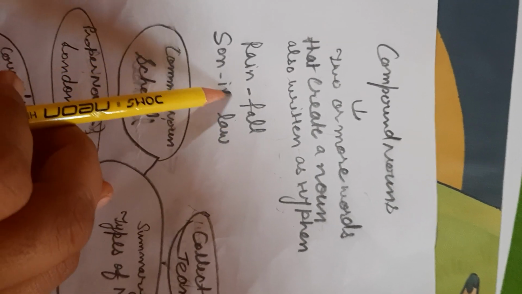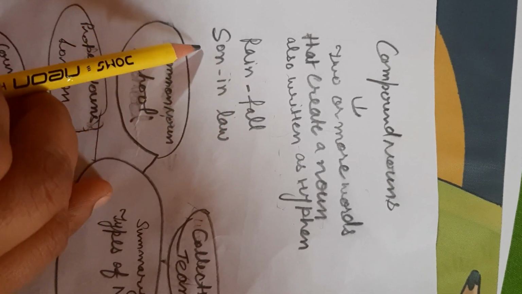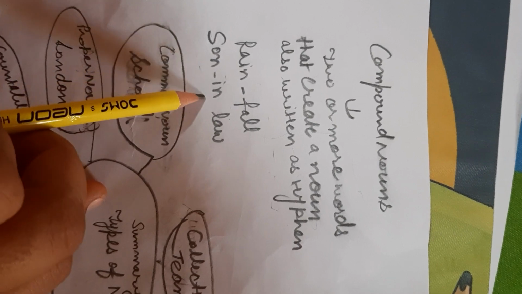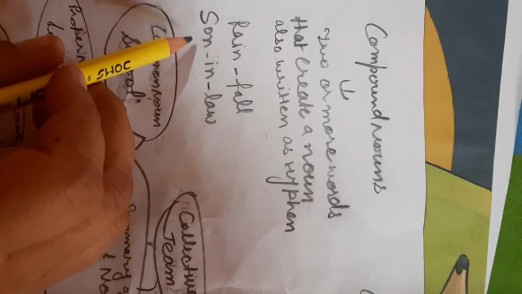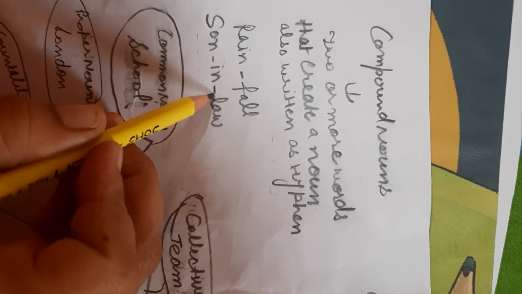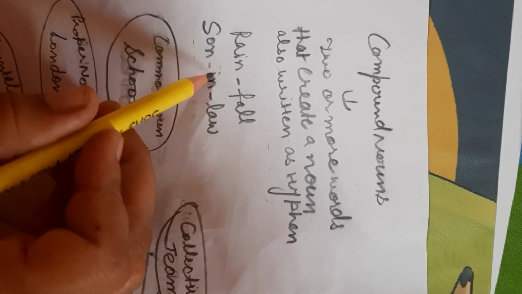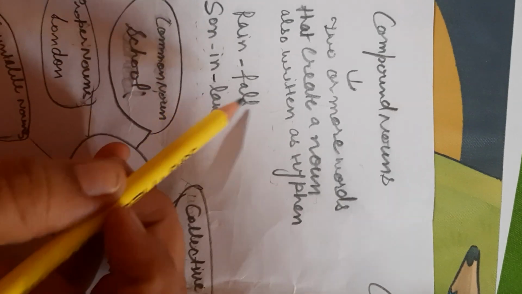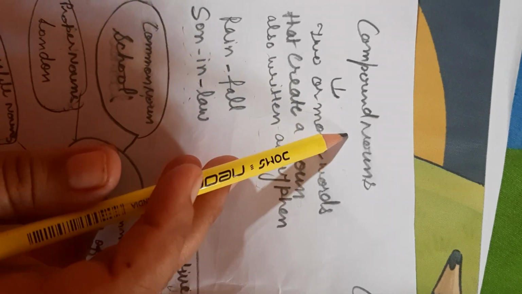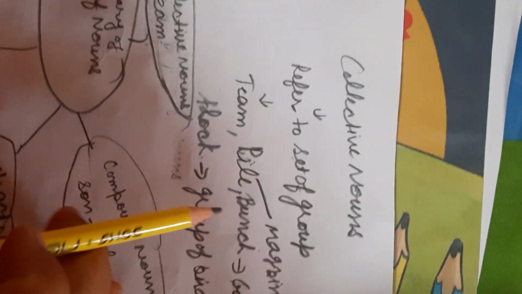When we speak about the word son-in-law, in these words there are hyphens. This one, beta, is a hyphen, and we can observe these words from the compound nouns category. So next, beta, collective nouns.